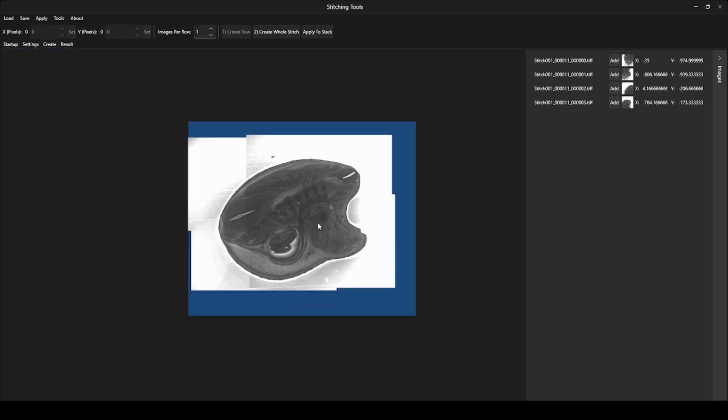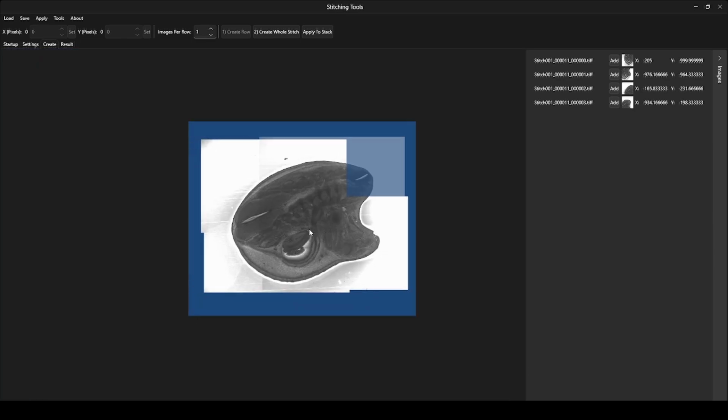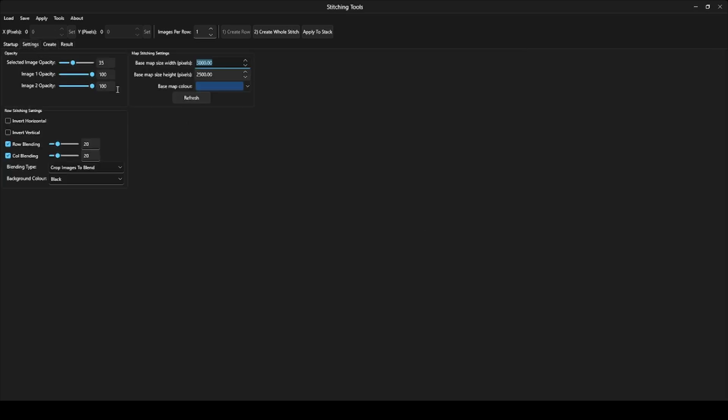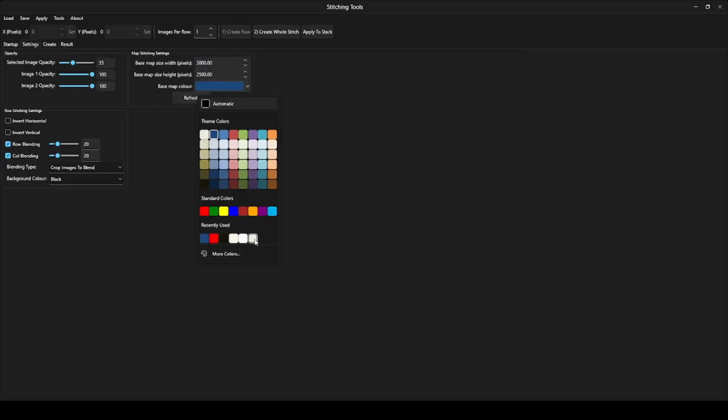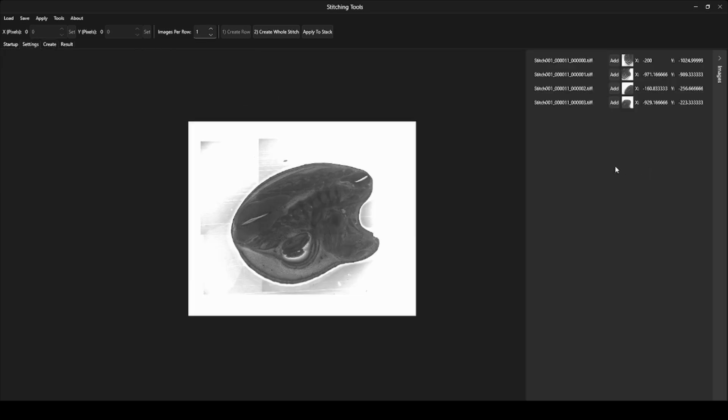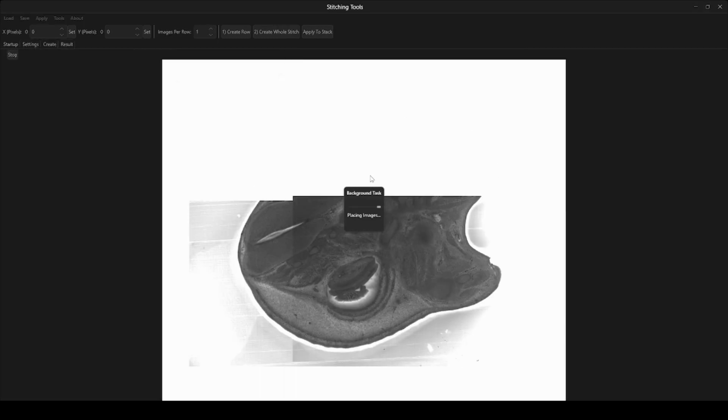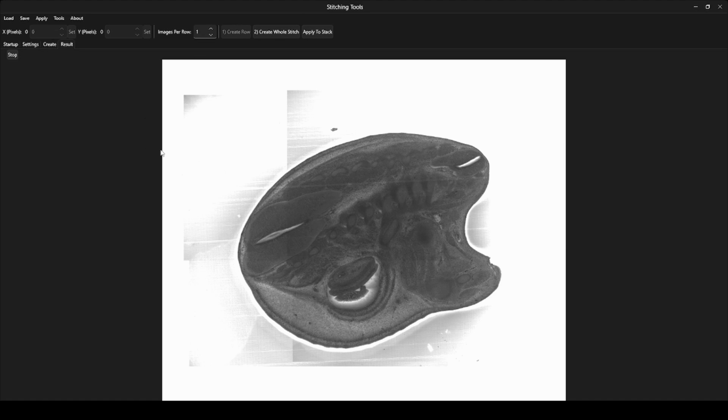I'm just going to move the set of images to the right a bit by doing the control button, put them in the center, and I'm going to make the background white. Okay, so now what I'm going to do is just click create whole stitch, and you can see this is the exact image I'm going to end up with when I do this.